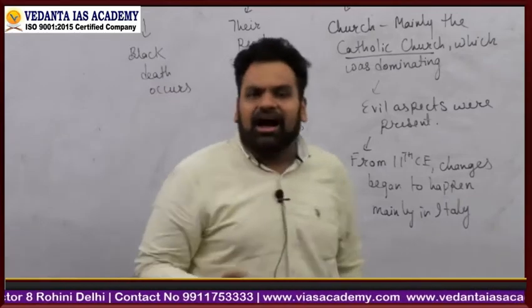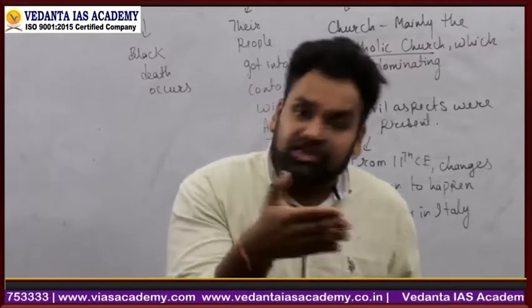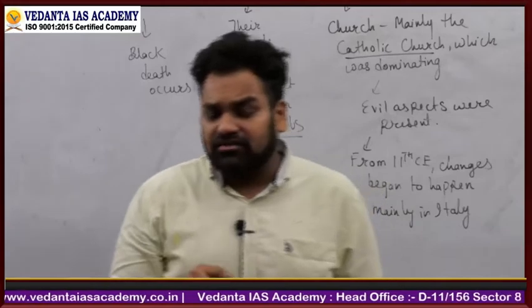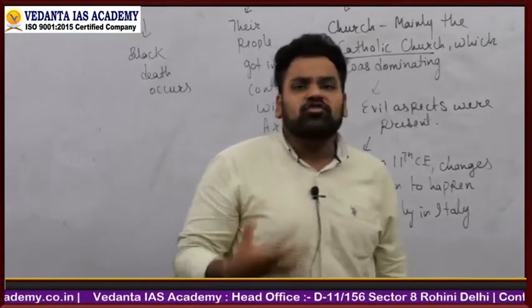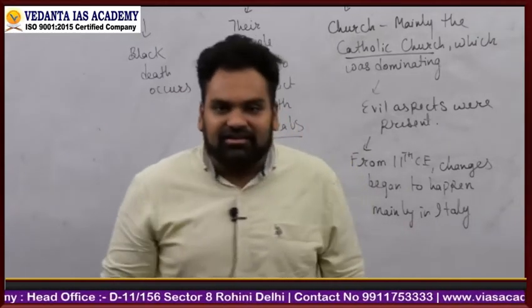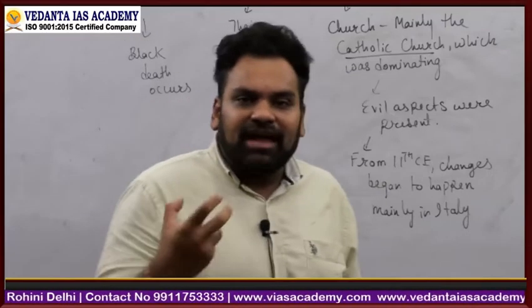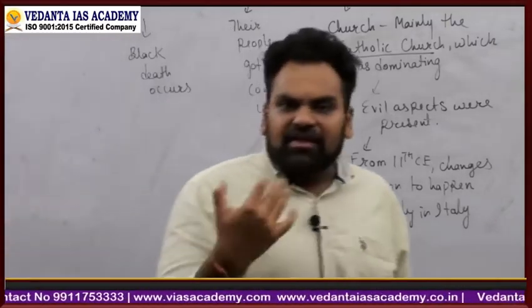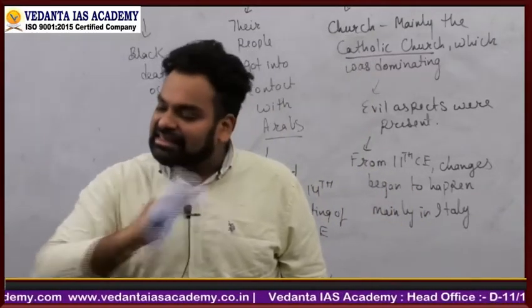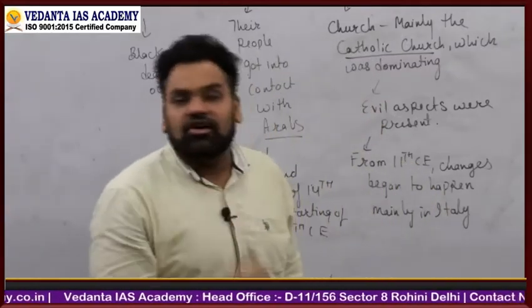अब जब Black Death आती है, so what happens is that people go to the church, because the church is dominating the religious aspects of the society. It says, I am the most powerful person in the society. चर्च सिर्फ यही नहीं करता था, चर्च और भी एक इंटरेस्टिंग काम करता था. सो चर्च also used to tell people that we perform magic. We are someone who will be able to cure anything you people want. So now as the Black Death occurred, people started to move to the church for the solution of this problem.